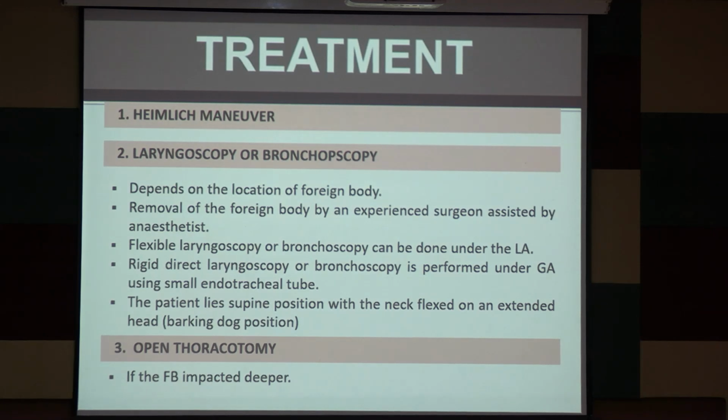So what are the treatment options? That is Heimlich's maneuver, I will show it in detail in the next slide. Laryngoscopy or bronchoscopy will also help, as already mentioned, for both diagnostic and therapeutic purposes. Flexible laryngoscopy or bronchoscopy is done under local anesthesia, and rigid laryngoscopy is done under general anesthesia. All these are part of the ENT surgeon's work. I'm just mentioning the treatment options. And open thoracotomy is needed if the foreign body is impacted in the deep part.